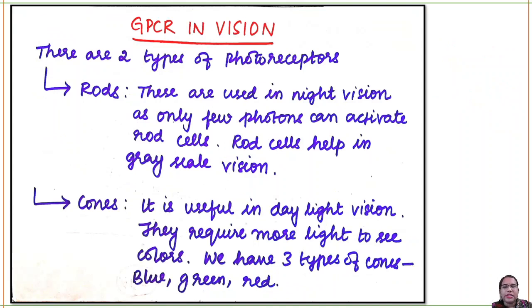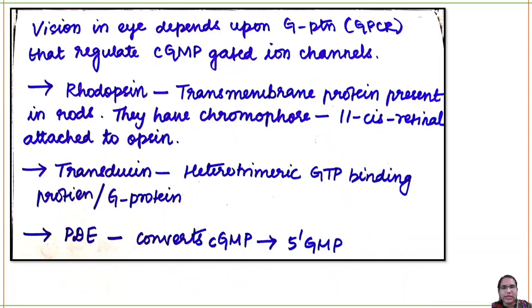And the next pathway we are going to learn about is GPCR in vision, G protein coupled receptors in vision. There are basically two types of photoreceptors. One is your rods, the other one is your cones. Rods are involved in night vision because only a very few photons are enough to activate these cells. Cones are for daylight because lots and lots of photons are required for activation of your cone cells.